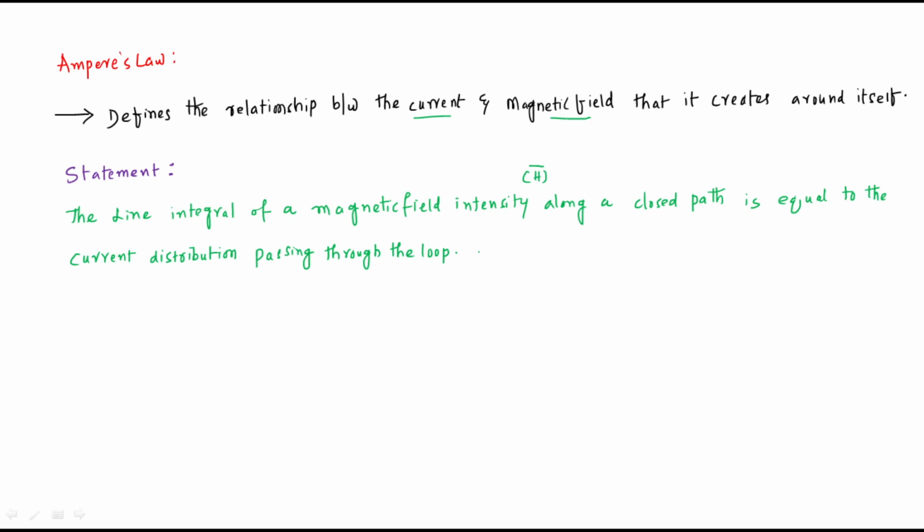Or we can write it as equal to the number of times the algebraic sum of currents passing through the loop.